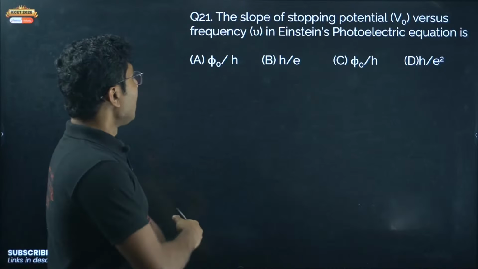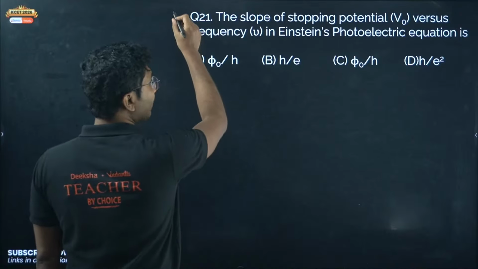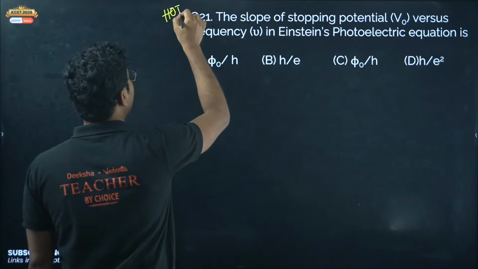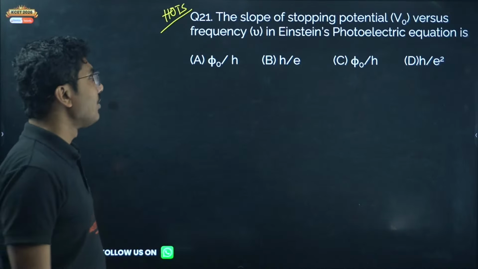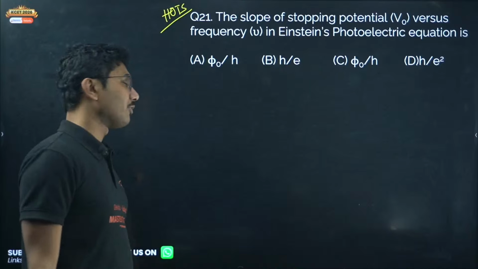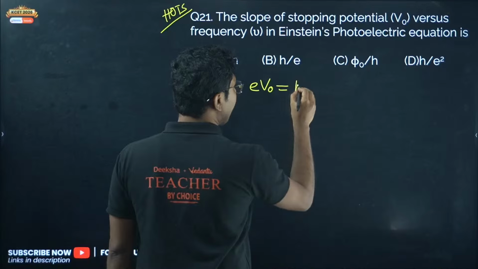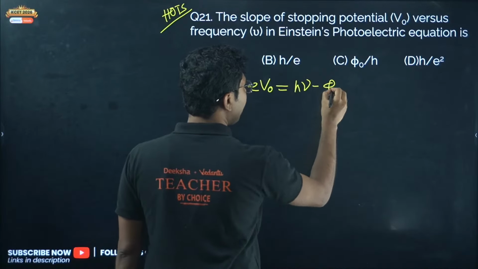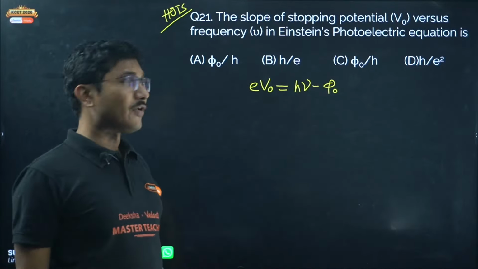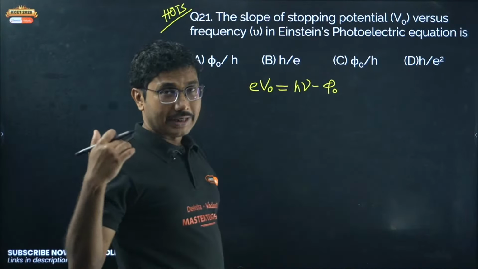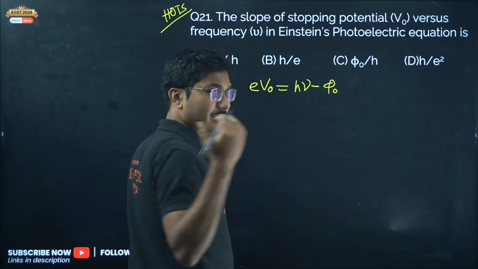Okay, the slope of stopping potential V0 versus frequency nu in Einstein's photoelectric equation. This is also a hot question. So if you write Einstein photoelectric equation, eV0 equals h nu minus phi naught. V0 is the stopping potential, nu is the frequency, and phi naught is the threshold energy, or cutoff energy, that is the minimum energy required to emit an electron.